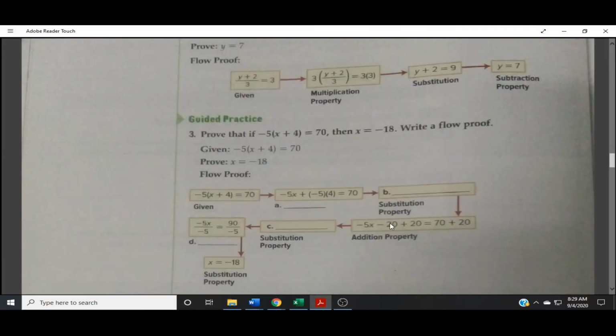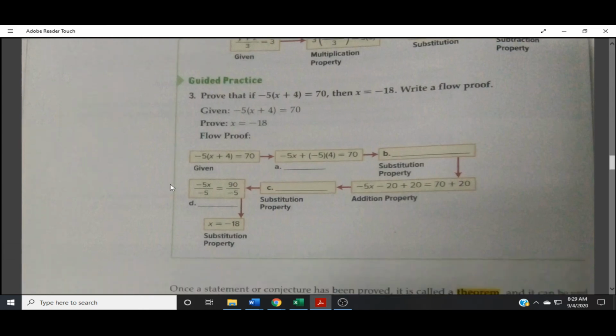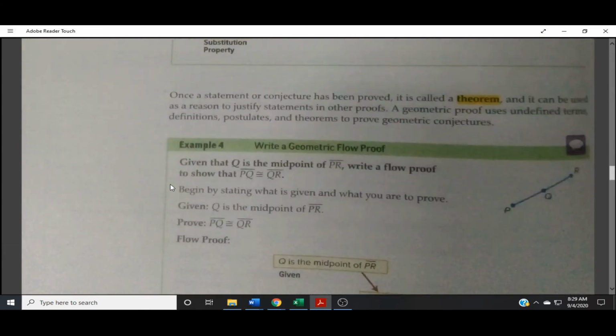So that's going to be a flow proof. Flow proofs work really well in algebra. In geometry, we're probably going to go to a different thing. Okay, a theorem. Once a statement or conjecture has been proved, it is called a theorem. So once you can prove something through your postulates, that statement is a theorem. It can justify other proofs, so it kind of builds.